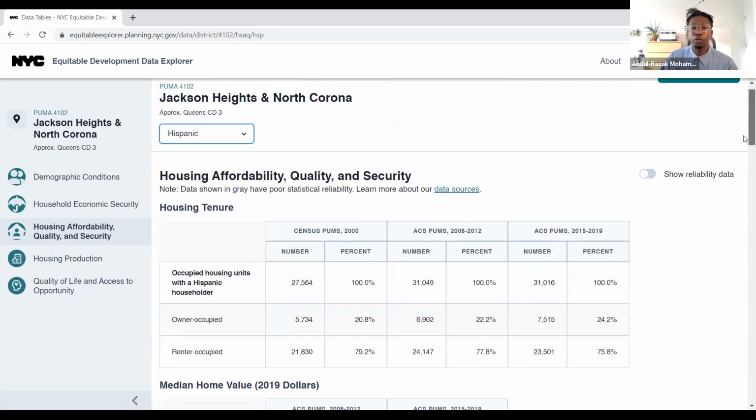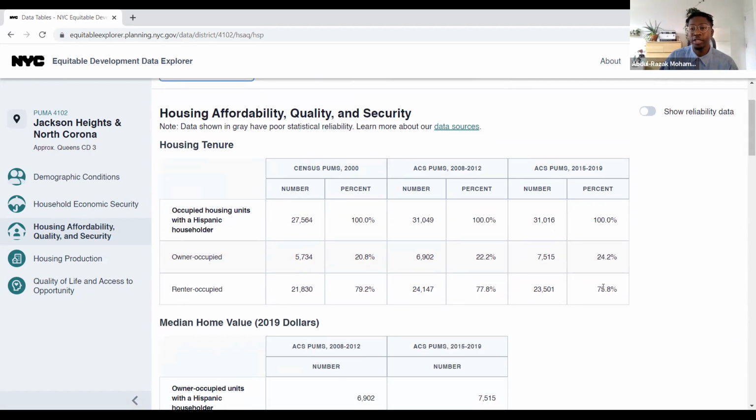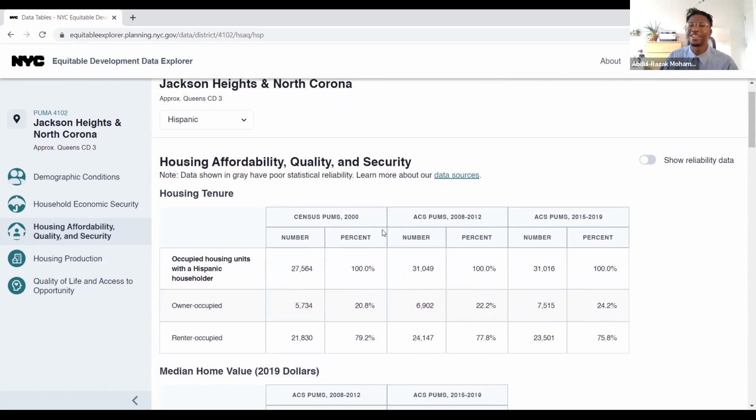And so when we're looking here, we can see that 76% of the Hispanic population are renters. They are renting their housing units within this district. If we go back to the total population, we'll see that 65% of folks are renters. So the Hispanic population in Jackson Heights and North Corona rents much more than the total population.